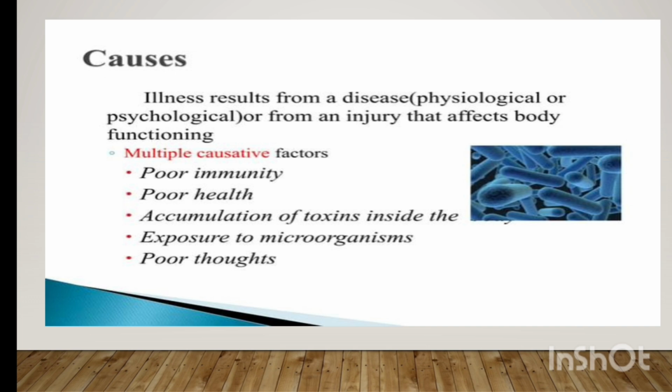Usually in physiological causes, for example, if the person is having diabetes mellitus, there will be variation in the hormonal changes in which the insulin may not be produced from the pancreas. So what will happen? The person will have an increase in the sugar level. This will cause physiological causes.